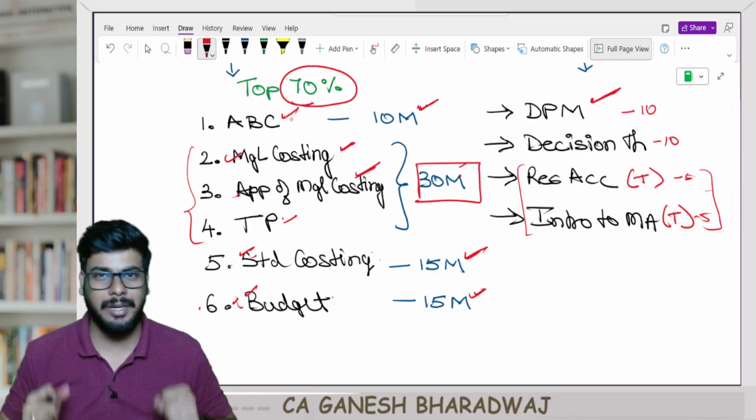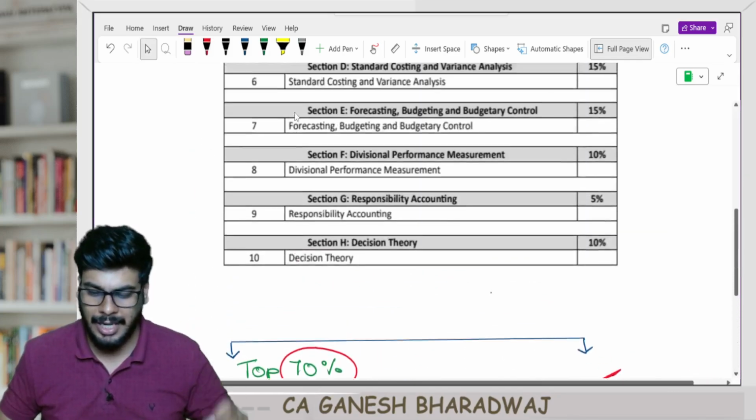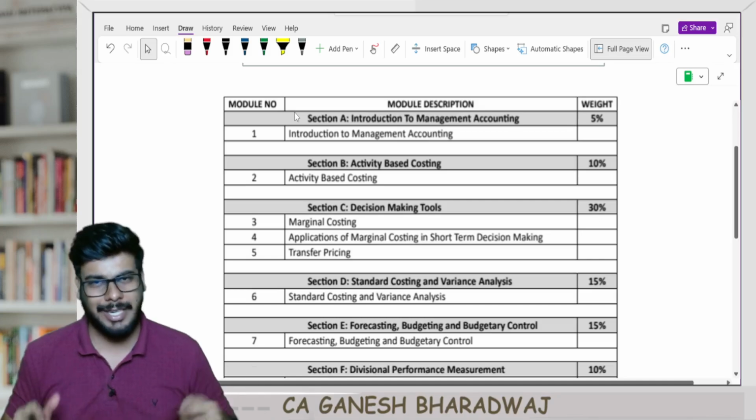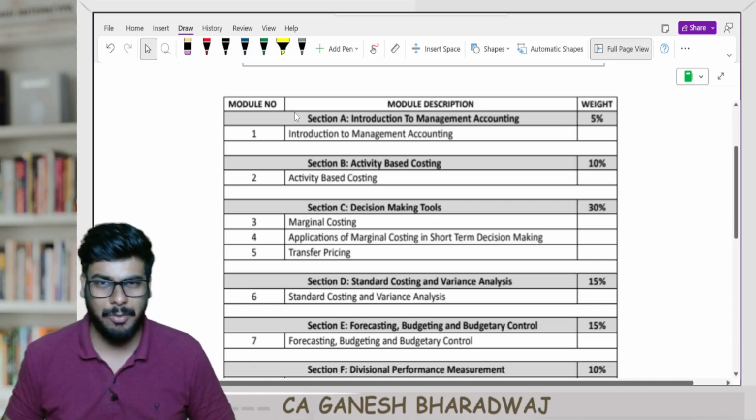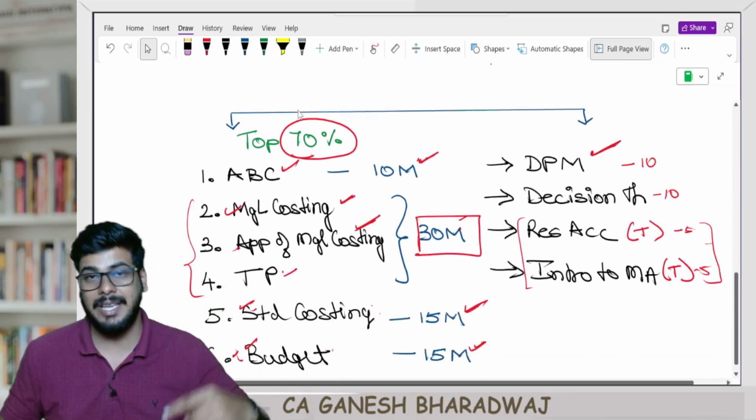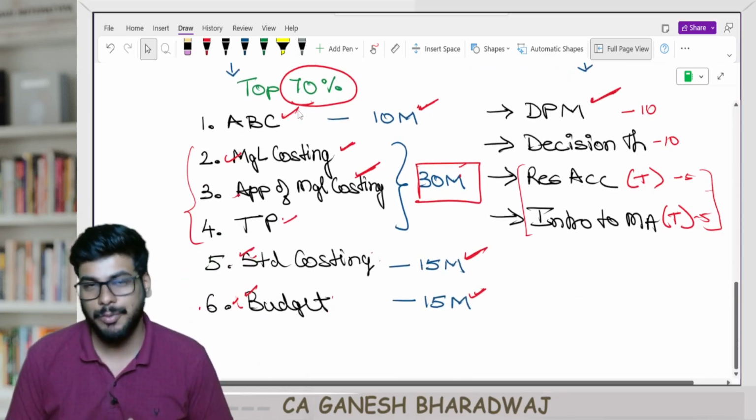So this is one preparation strategy that I wanted to share with you all. With respect to management accounting, there are a limited number of chapters, but again, follow the same priority that I have asked you to do. Clear with this, guys, right?